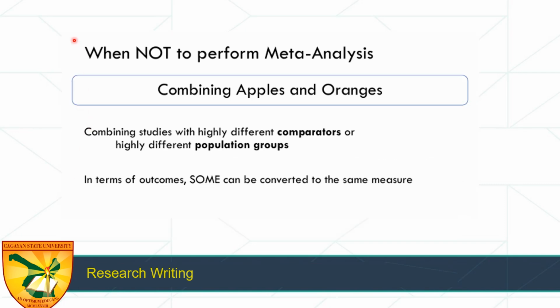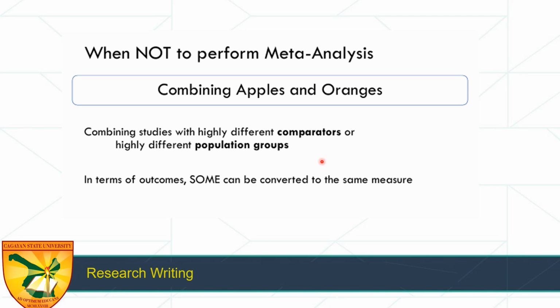So when should you not perform meta-analysis? It's not performed when you combine apples and oranges. Apples and oranges meaning one study did one intervention and the other study made a different intervention. So you cannot combine those together. Also, combining studies with highly different comparators or highly different population groups, you cannot combine those studies together.